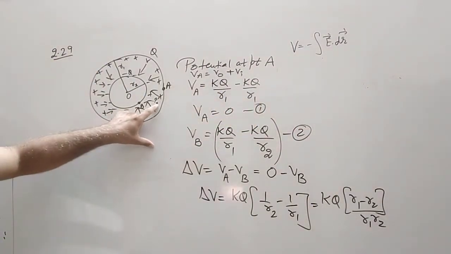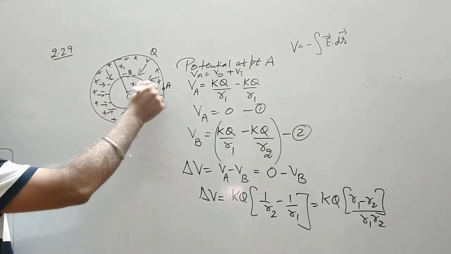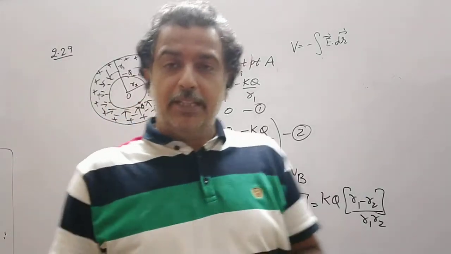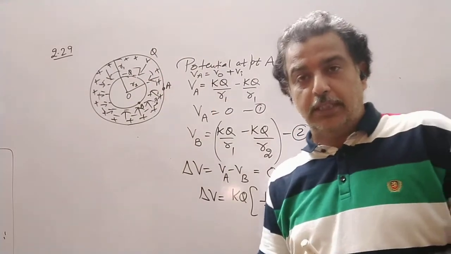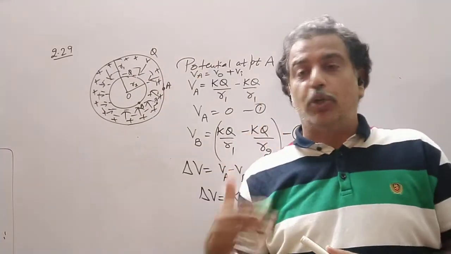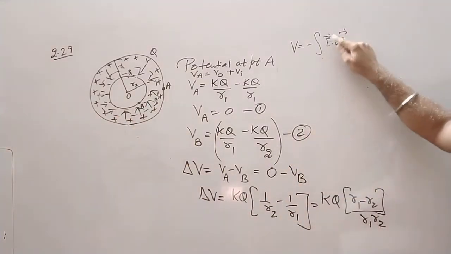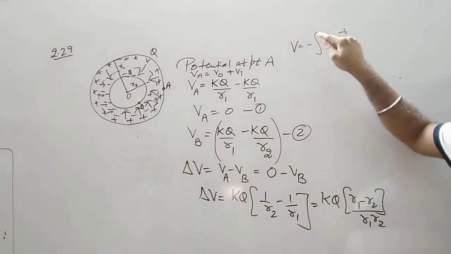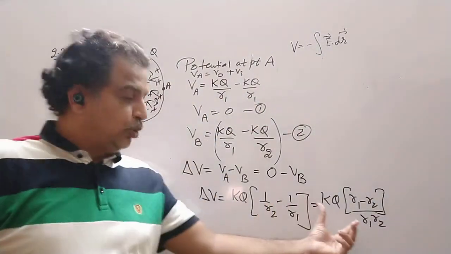So I can find out the electric field intensity at point P. So I have to draw a Gaussian surface. Let me give you a hint. So electric field intensity can be written as at point P, this is a Gaussian surface, this is a charge enclosed in the Gaussian surface. So it can be written as KQ upon R square, where R is the distance of point P. So I put here KQ upon R square, and you put a limit R1 to R2 and do the integration, and then substitute the R1 R2, you will come to this only.